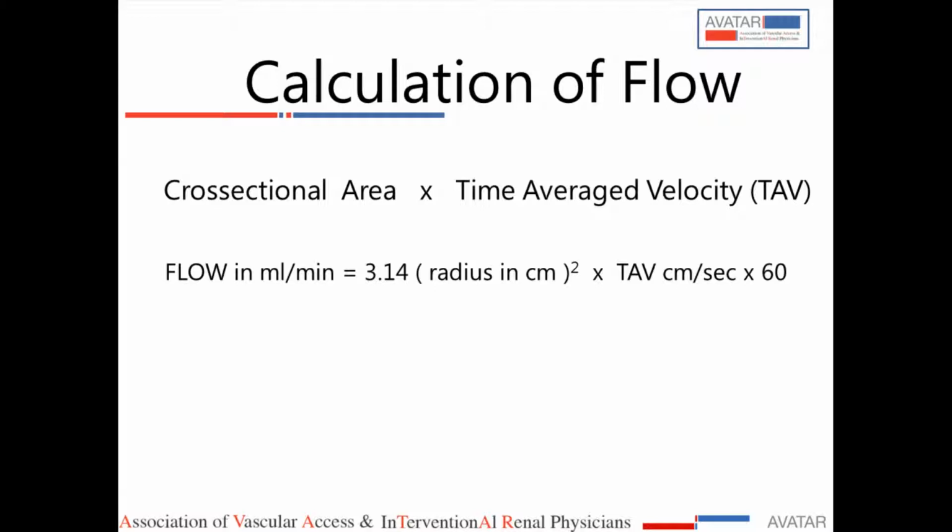And you can have the time average velocity, which will be given by the machine. You can multiply, and because you want per minute, you multiply by 60. The diameter can be estimated from the diagram which I showed you here, or it can be automatically estimated by the machine. So this will give us the flow in the fistula.